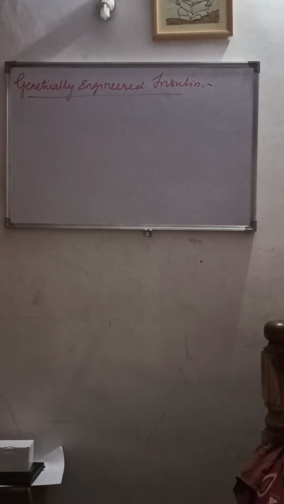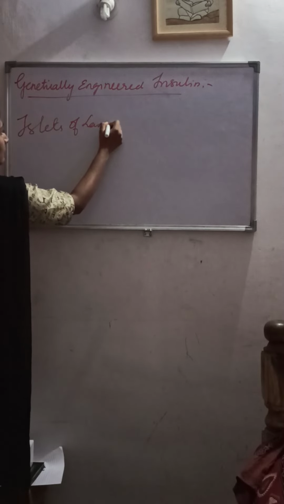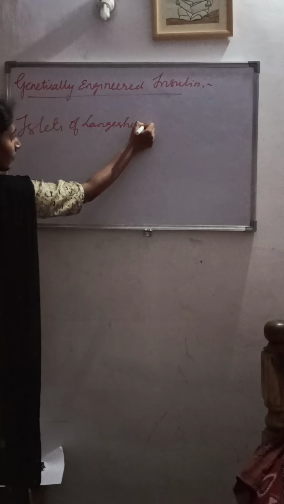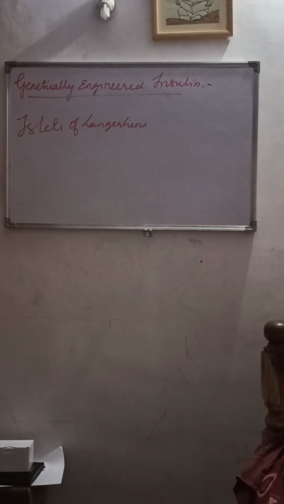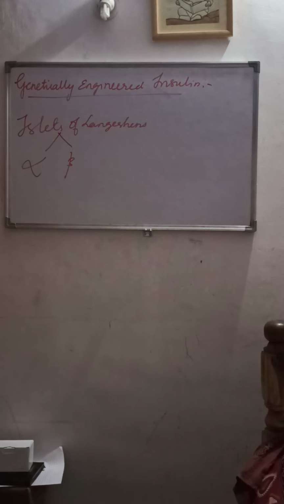The endocrine part of the pancreas is called the islets of Langerhans, which produces two types of cells, alpha cells and beta cells, right?